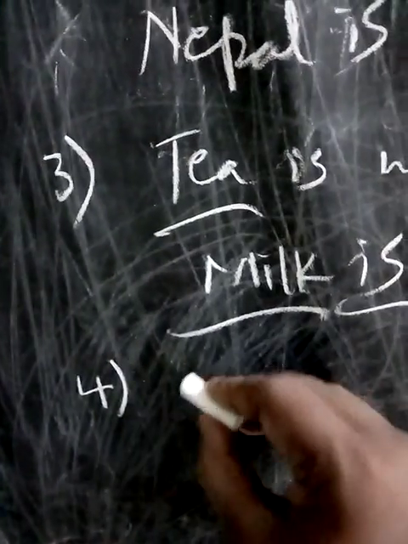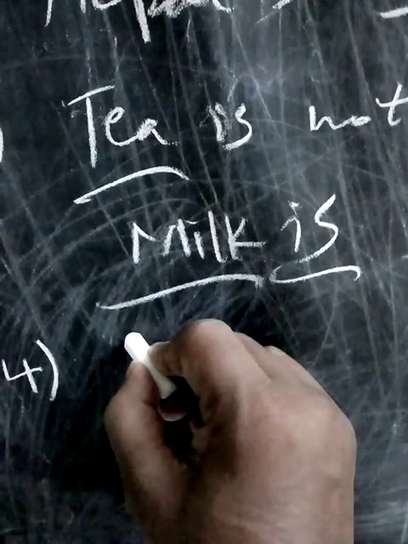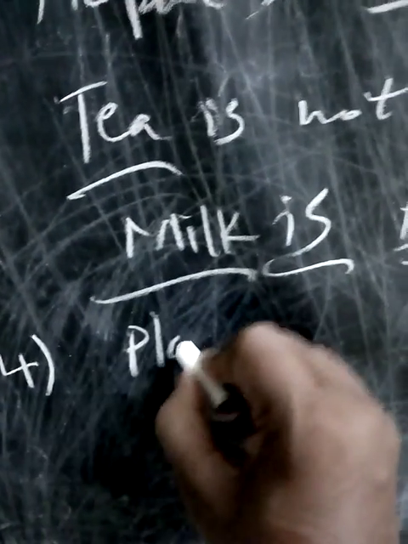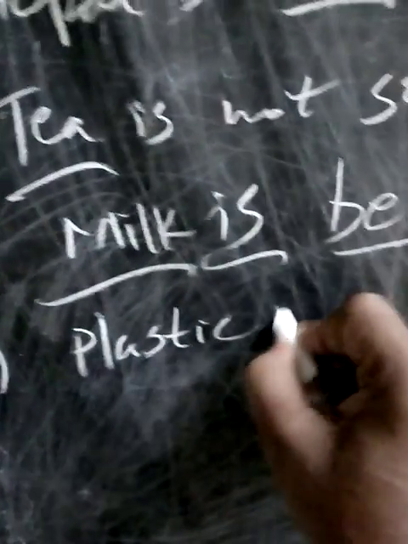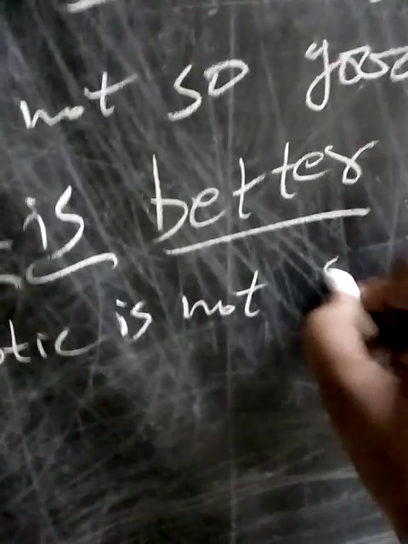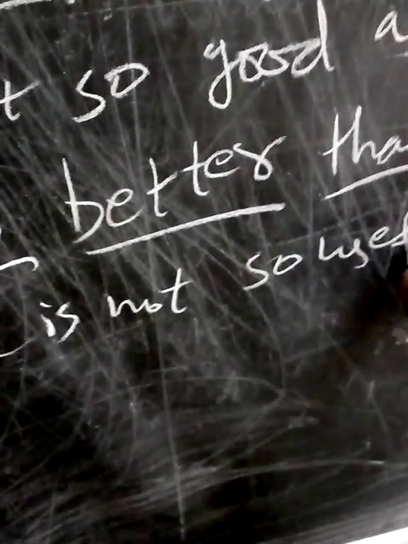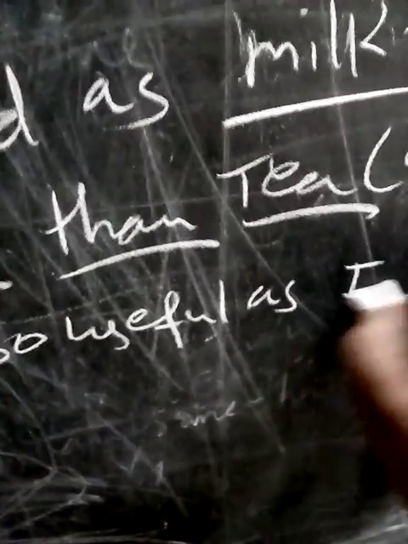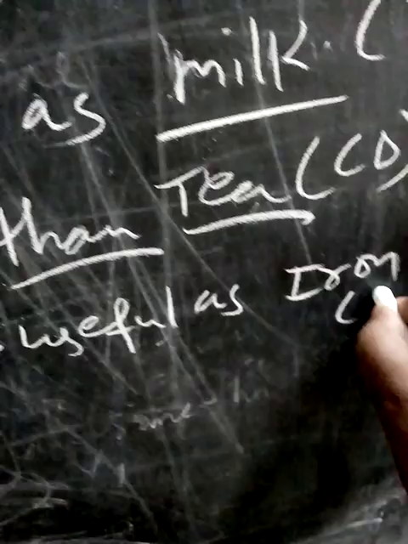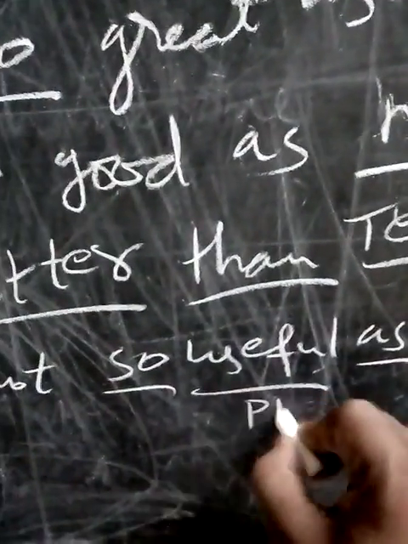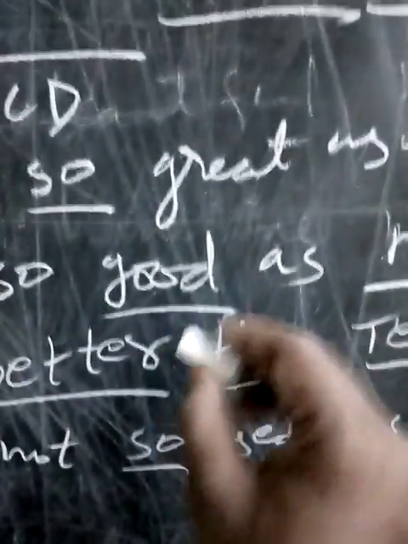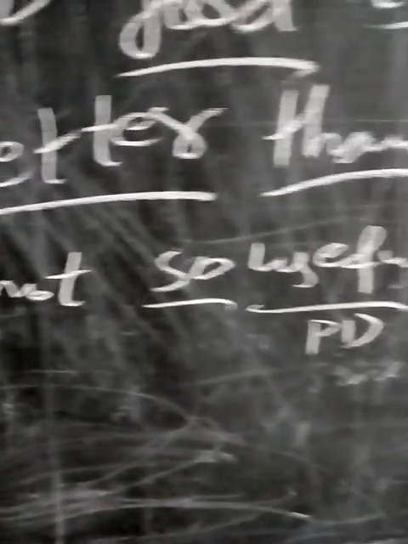One more example I will give you. Plastic is not so useful as iron. This is a positive degree. Why? Because of "so", "as" and the adjective.